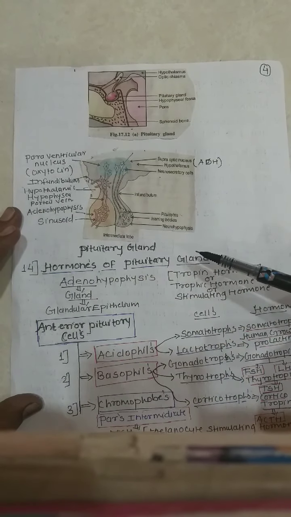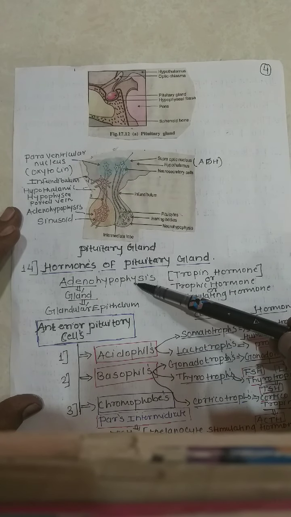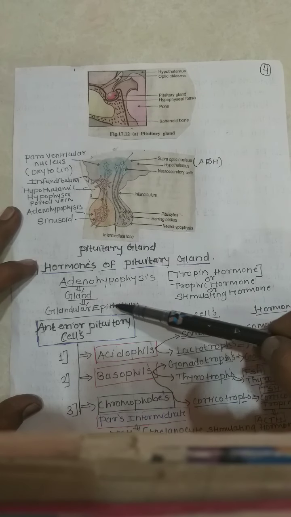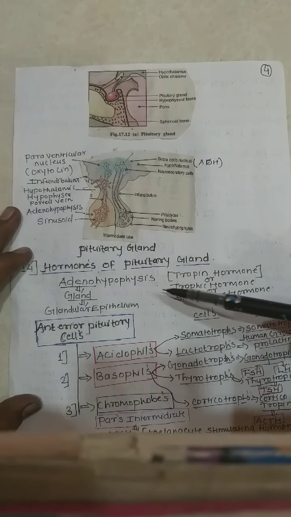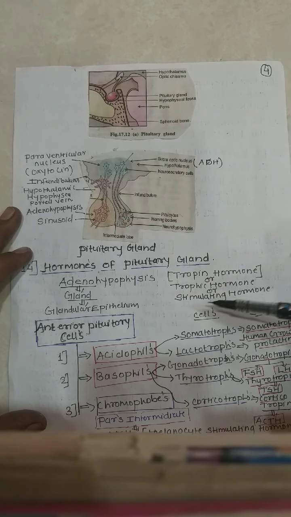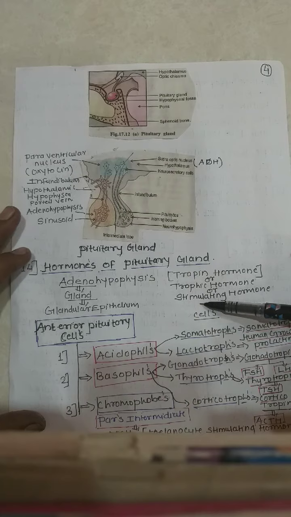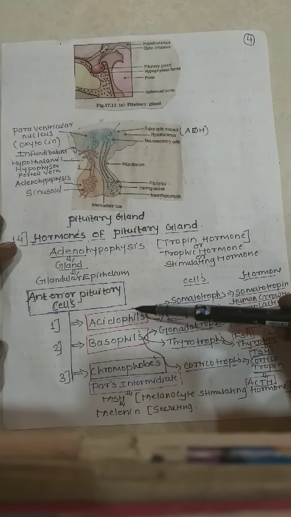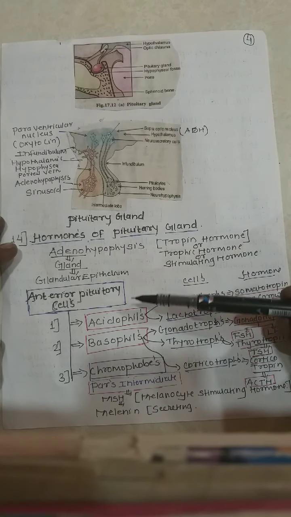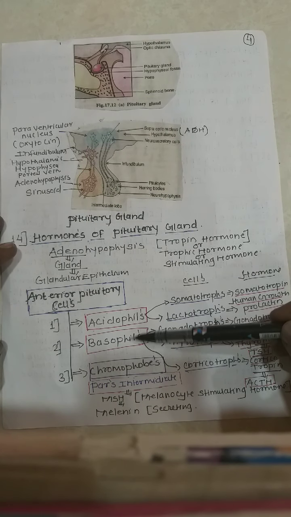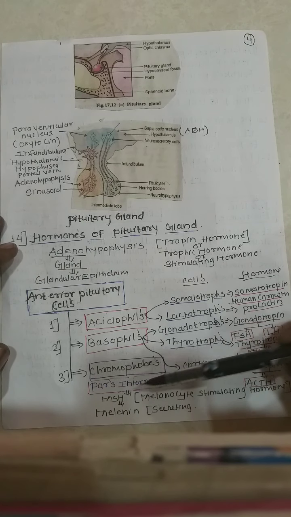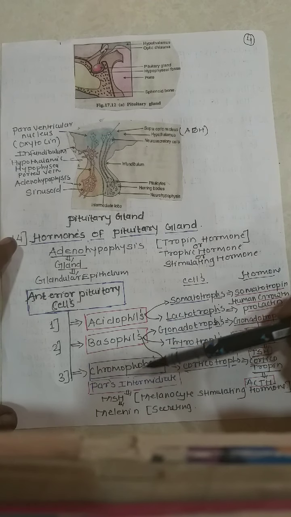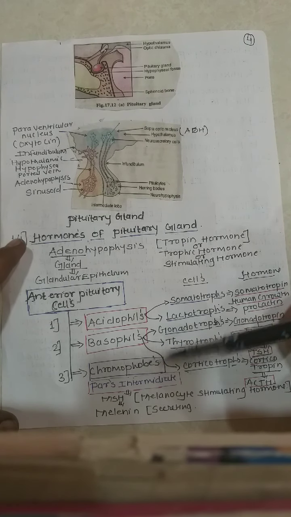Now the hormones of the pituitary gland, that is actually the adenohypophysis. Adeno means gland, developed from the glandular epithelium. Its hormones are also known as tropin hormones, trophic hormones, or stimulating hormones. There are three types of cells, divided by staining: acidophils, basophils, and chromophobes. Chromophobes do not show any kind of development in humans, so they do not secrete any hormone.